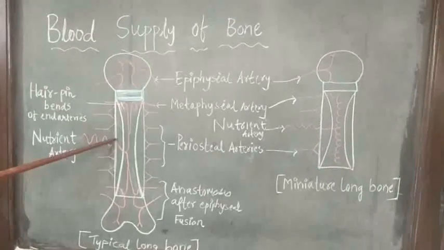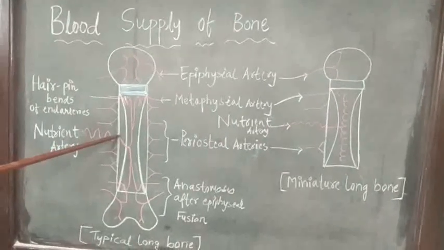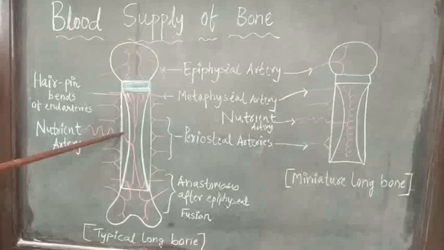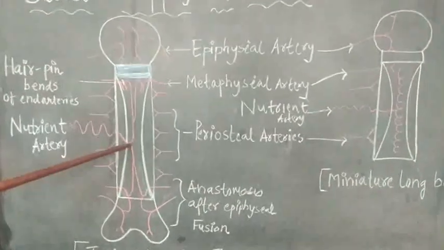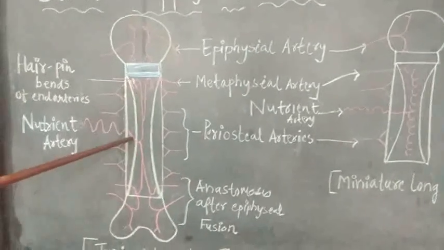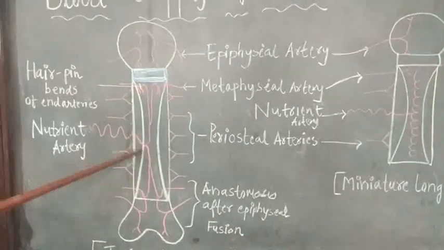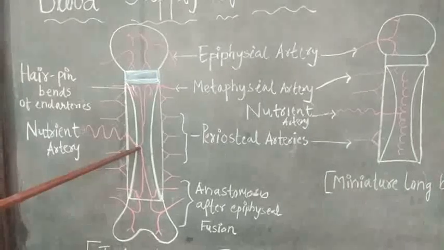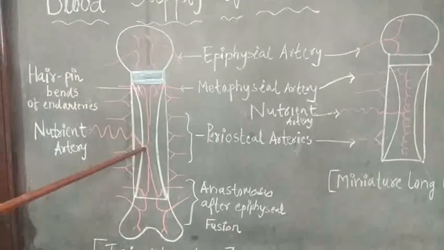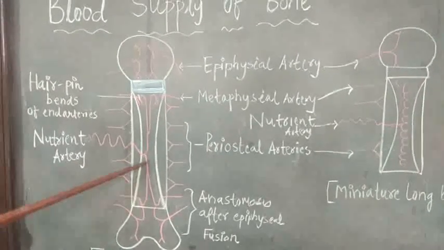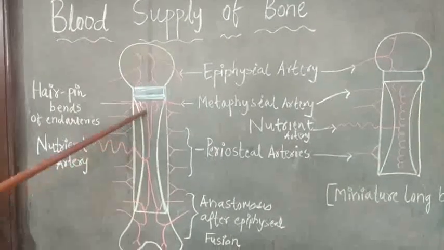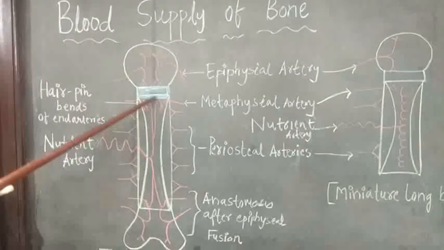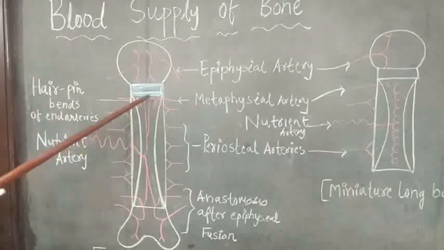After entering the bone, the nutrient artery shows an oblique course within the cortex. After reaching the medullary cavity, the nutrient artery divides into 2 branches, an ascending branch and a descending branch. These 2 branches again divide into small parallel branches to reach the metaphysis.